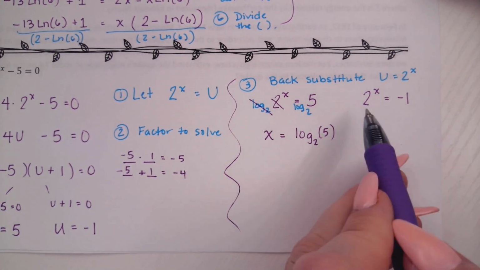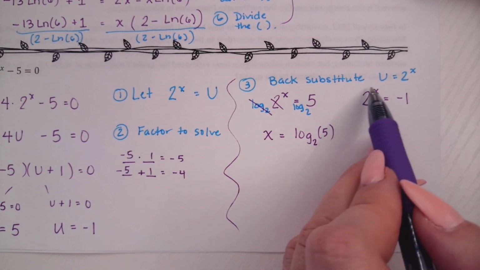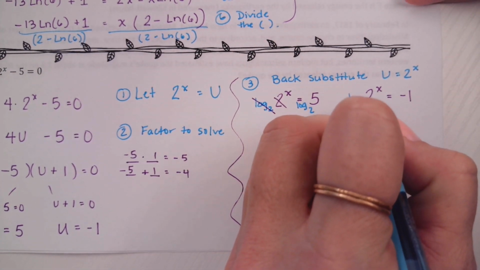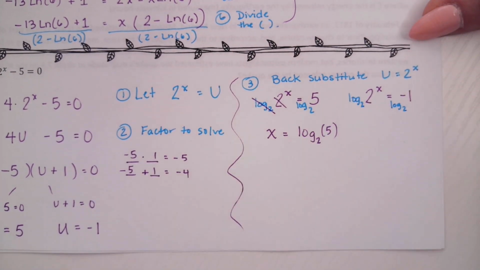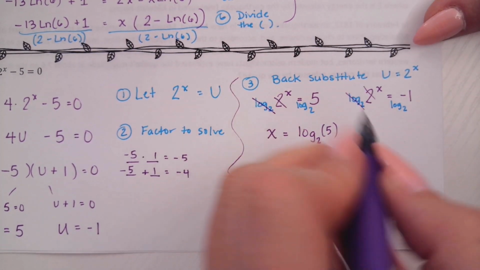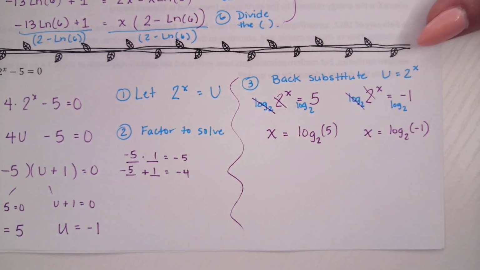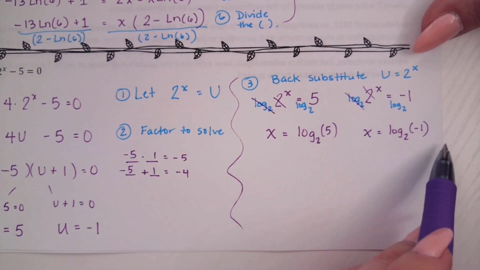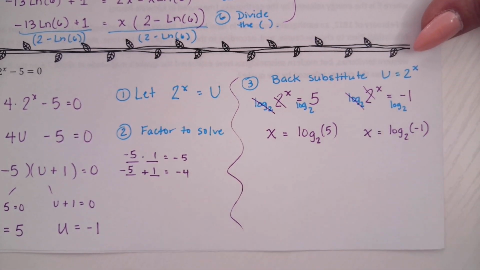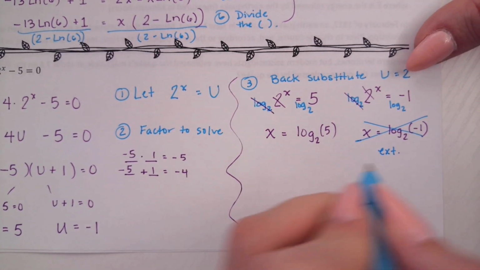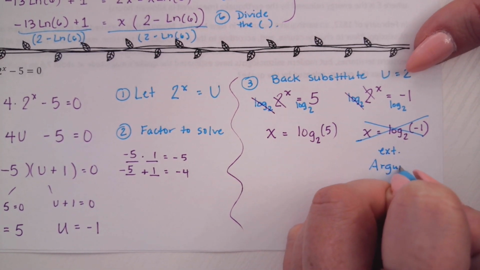Okay. On the right-hand side, again, I have 2 to the power of x isolated, so I can cancel that big base 2 using a log base 2. So we'll have log base 2 of negative 1. Does anyone see a problem with either of these answers? Right, the right one has the argument showing as being negative, which is undefined. Logs can't have negative arguments. Well, we are going to cross that one off again because the argument can't be negative. Extraneous.